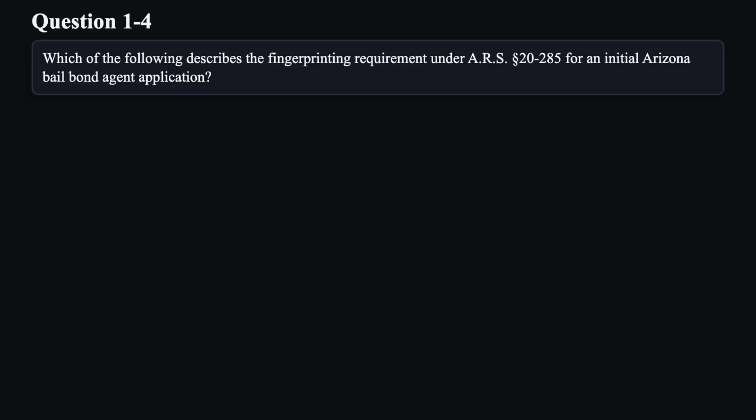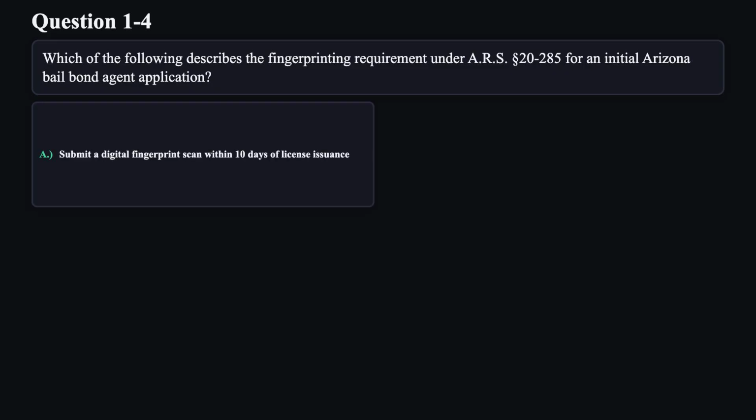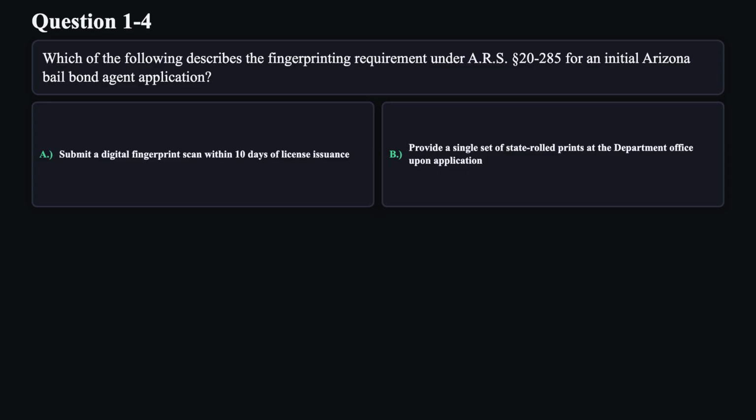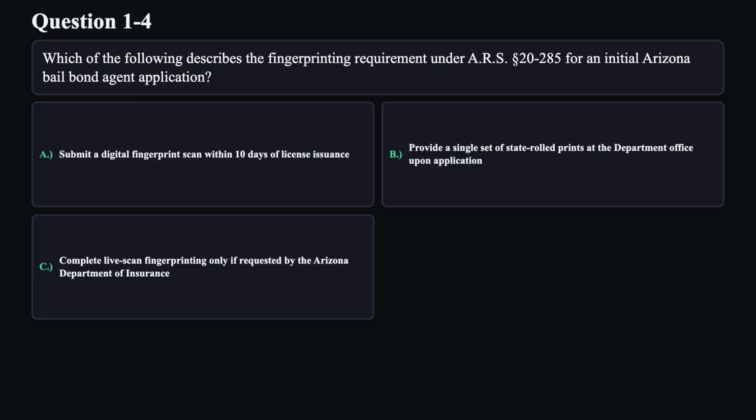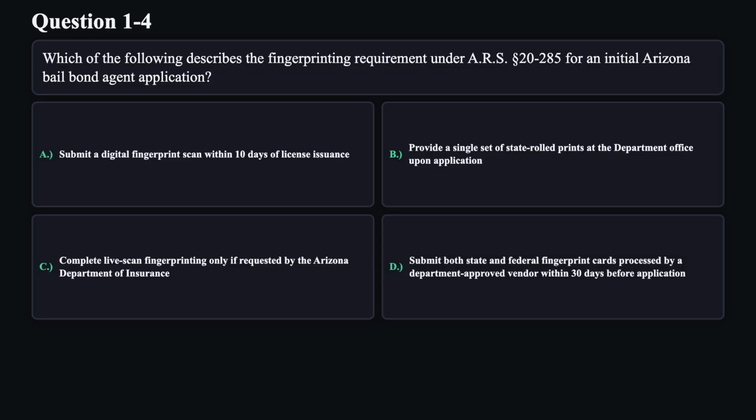Question 4. Which of the following describes the fingerprinting requirement under ARS Section 20-285 for an initial Arizona bail bond agent application? A. Submit a digital fingerprint scan within 10 days of license issuance. B. Provide a single set of state-rolled prints at the department office upon application. C. Complete live scan fingerprinting only if requested by the Arizona Department of Insurance. D. Submit both state and federal fingerprint cards processed by a department-approved vendor within 30 days before application.